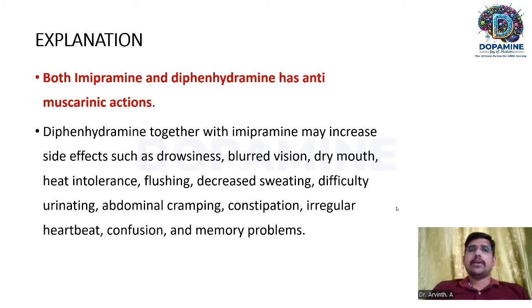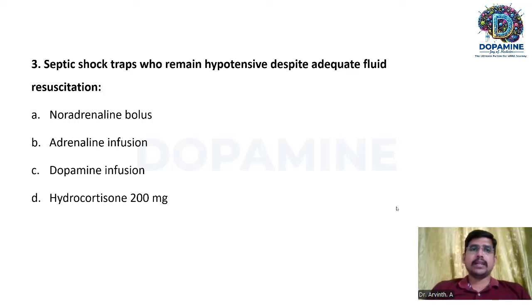On administering together, they may increase side effects such as drowsiness, blurred vision, dry mouth, heat intolerance, flushing, decreased sweating, difficulty in urinating, abdominal cramping, constipation, irregular heartbeat, confusion, and memory problems. So we should not administer imipramine along with diphenhydramine because of this antimuscarinic action. Moving on to the third question.